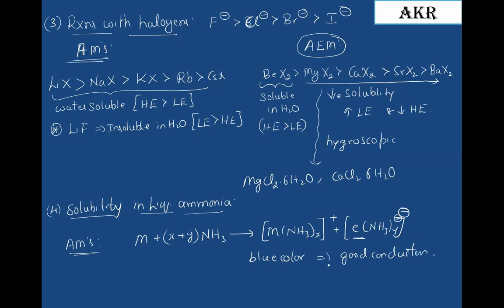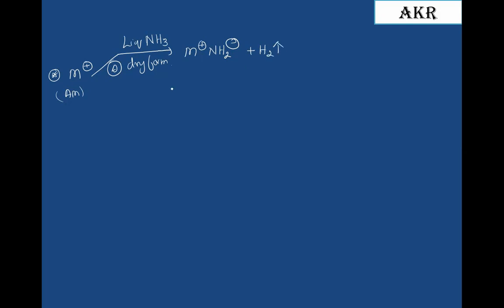Okay, note it down, this is very important. When the alkali metal is treated with liquid ammonia that is in dry form and subjected to strong heating, it forms M+ amide NH2- with the liberation of hydrogen gas.